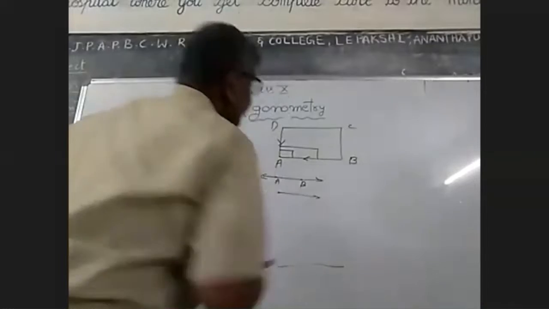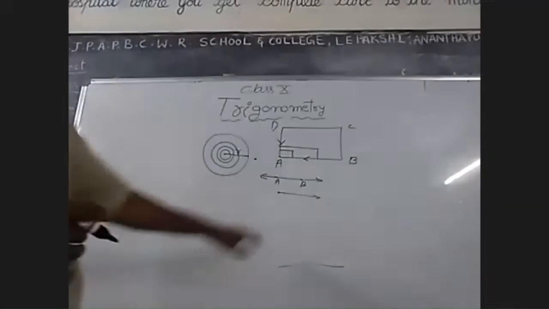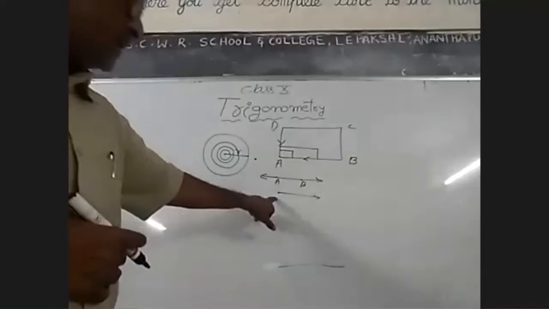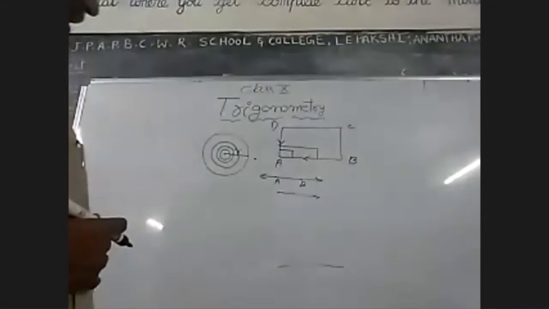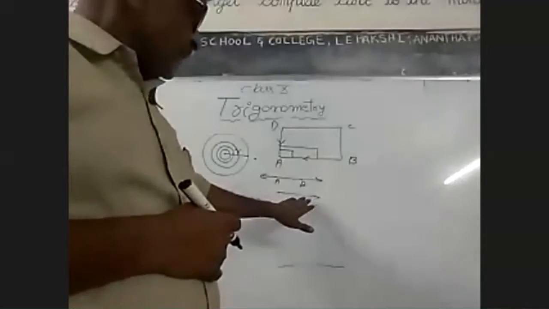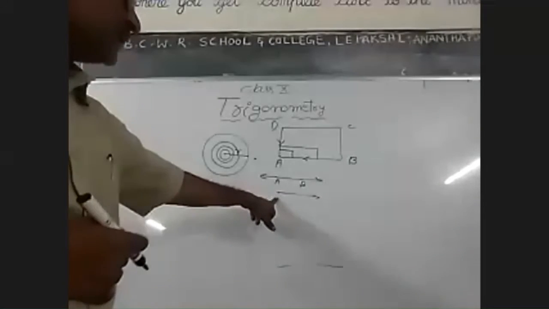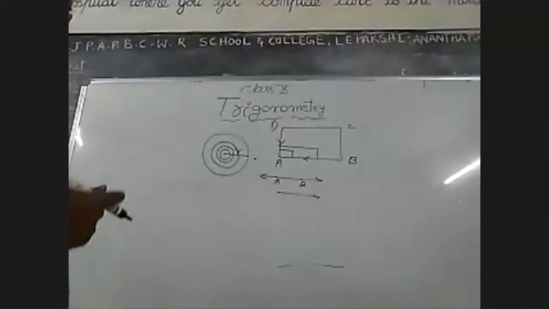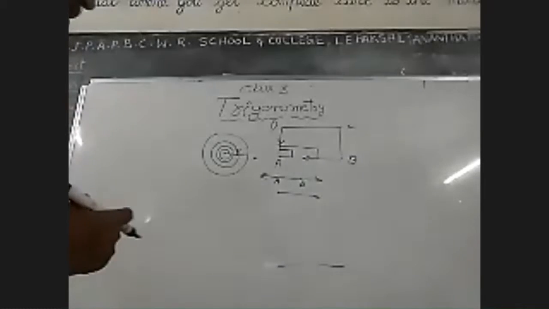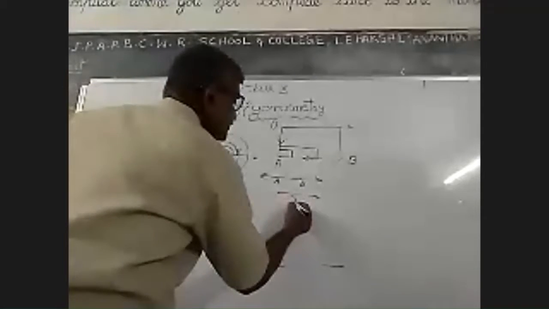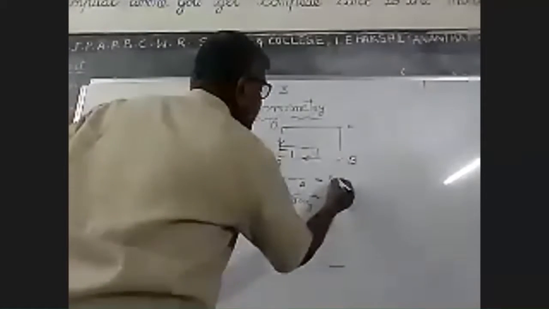Next, ray. A ray has one end point and no end on the other side. An example of a ray is sunrise. The sun ray starts from the sun and goes on infinitely into space. So it is an example of a ray. So it is a ray, it is a line.